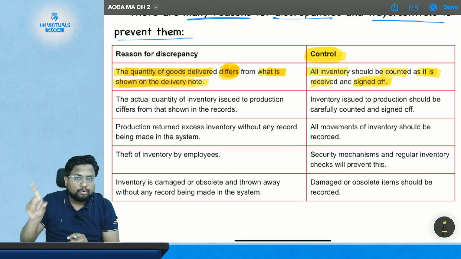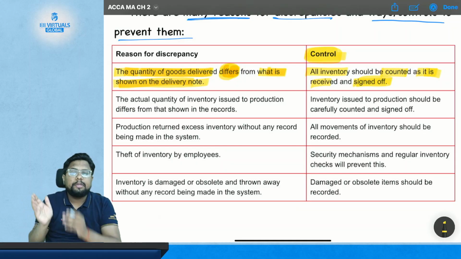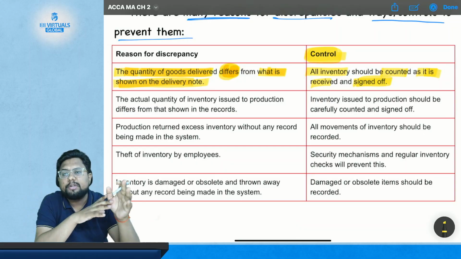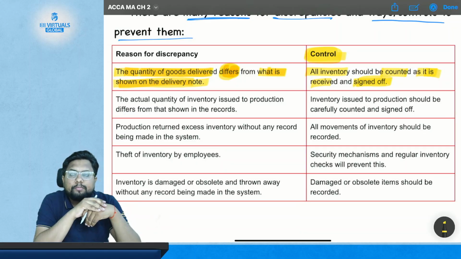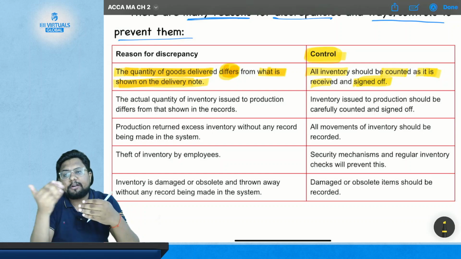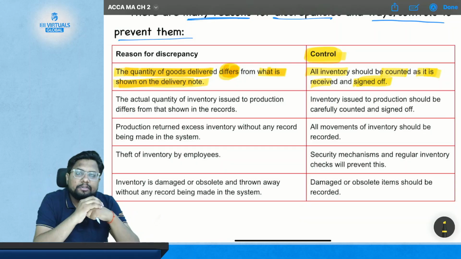So you know the issue. The issue is there may be a difference between the delivery note and the actual delivery of the goods. Now what is the control? The control is that every time you receive the delivery of the goods, you need to physically check, count and verify whether the same goods have been delivered which are shown in the delivery note or not. So this is the first reason and the first control.